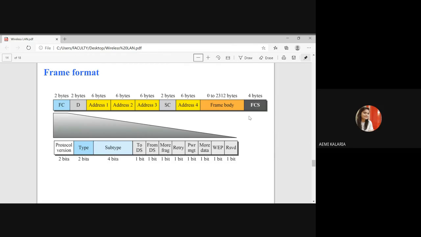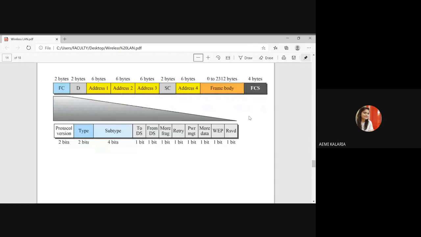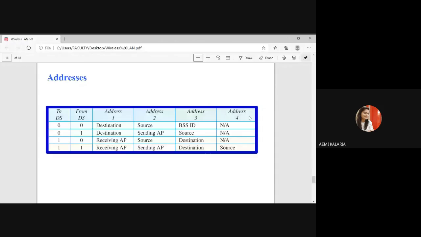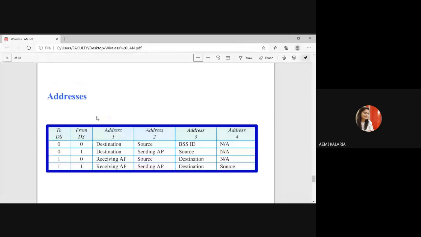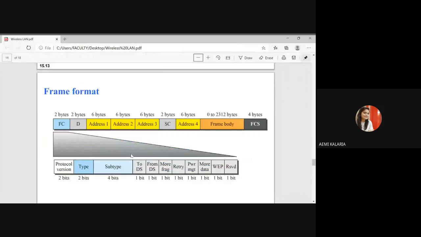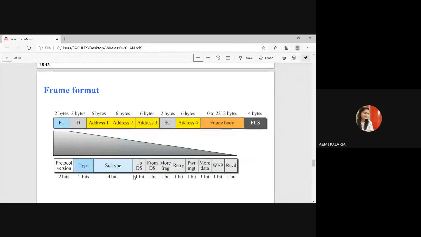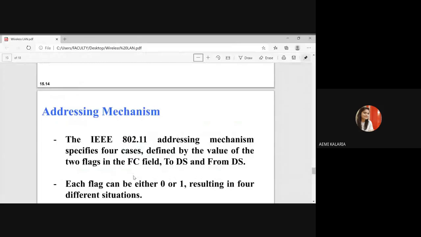Now, what addressing mechanism are we using? That I'll discuss here. If you carefully observe, To DS and From DS, two fields we were using inside this frame format, one bit each. What will they represent? That I'll show you.